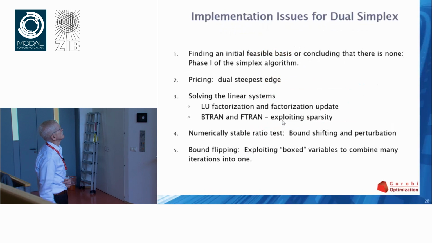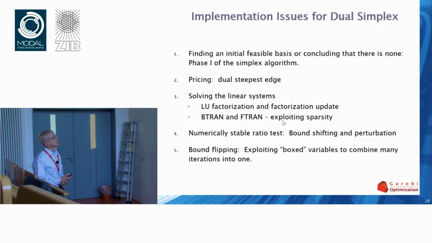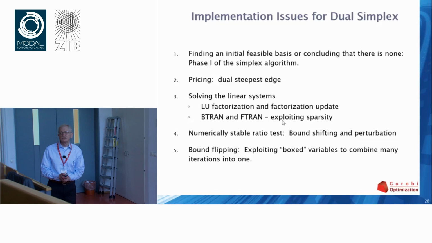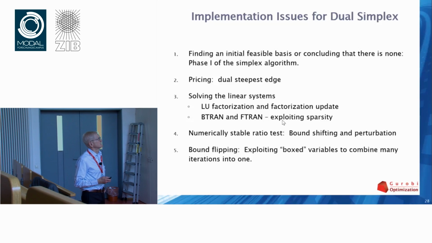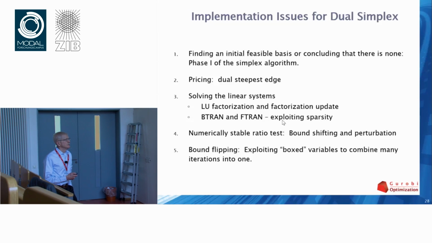Okay, so here's my little list. Number one, implementation issues. Finding an initial feasible basis or concluding that there is none. That's sort of phase one of the simplex algorithm. That's the typical designation for it. Pricing, we will talk about something called dual steepest edge, which has made a huge difference.